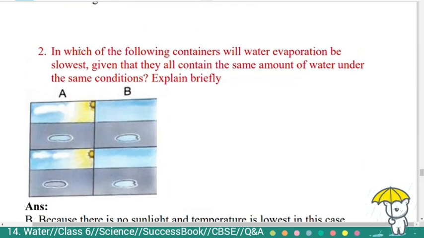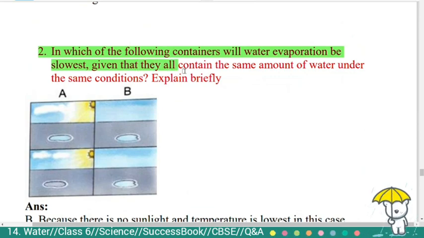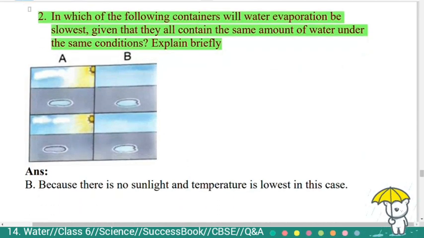Second question, in which of the following containers will water evaporation be slowest, given that they all contain the same amount of water under the same conditions? Explain briefly. Answer, in the case of B, because there is no sunlight. Here in case of A, sunlight is present. In B, there is no sunlight. Therefore, temperature is lowest in this case.